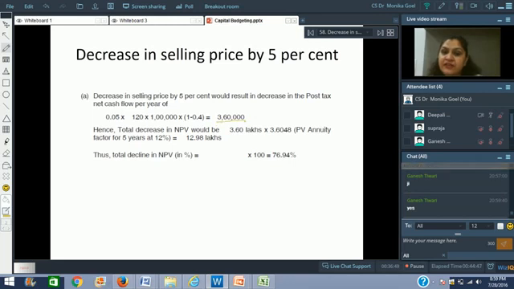Okay. Now if this 3,60,000 rupees is going to be a loss every year, because it is the same amount, I can multiply it with the present value annuity factor. Why should I do the calculation multiplying it again and again? So I multiply it with the present value annuity factor for 5 years at the rate of 12%, which is 3.6048. So the total loss in net present value terms would be rupees 12.98 lakhs.